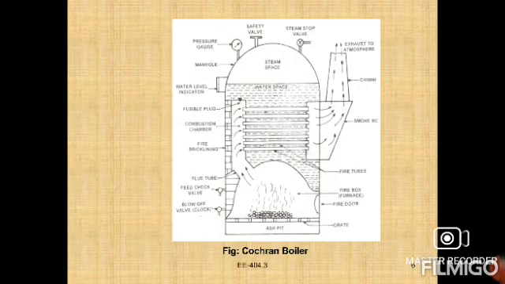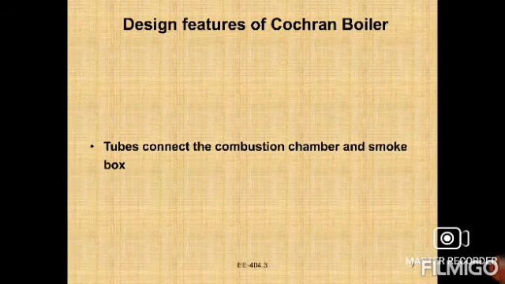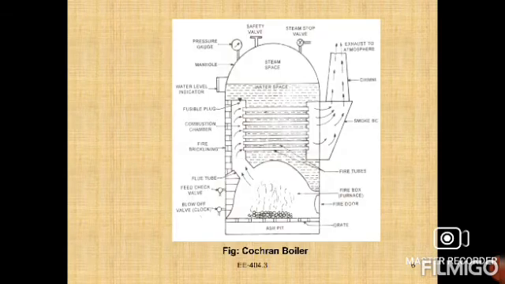Thermal efficiency is 70 to 75%: about 70% with coal and 75% with oil. Now let us check the design features of the question boiler.